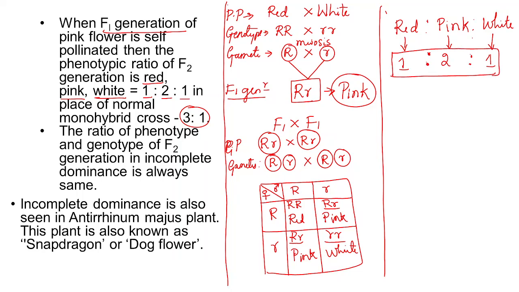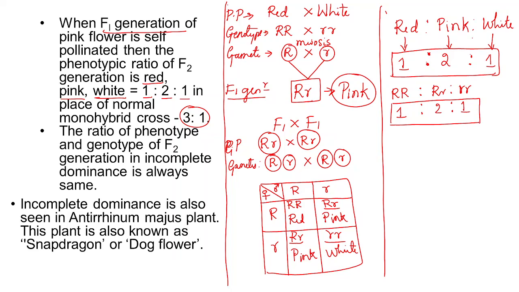At the same time, what about the genotypic ratio? Capital R capital R is only 1, capital R and small r are 2 in number, and small r and small r is only 1. So the phenotypic ratio as well as the genotypic ratio are both the same here.